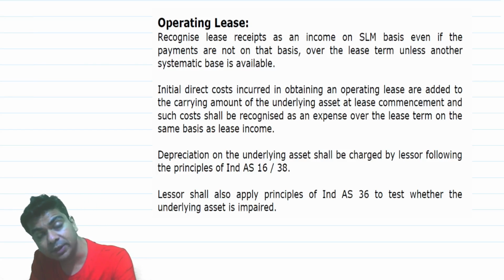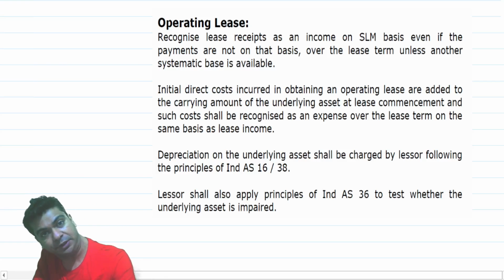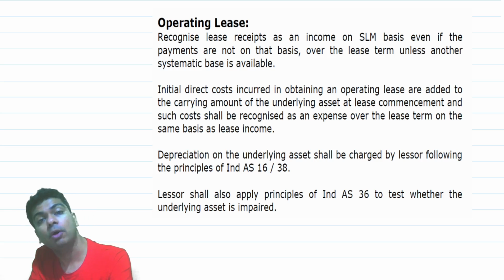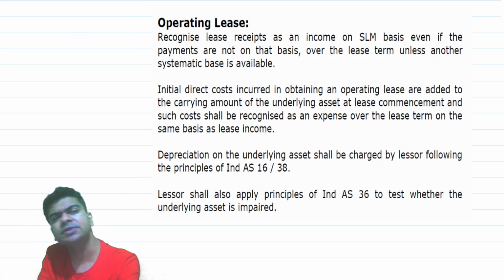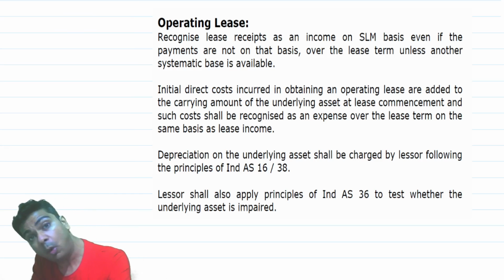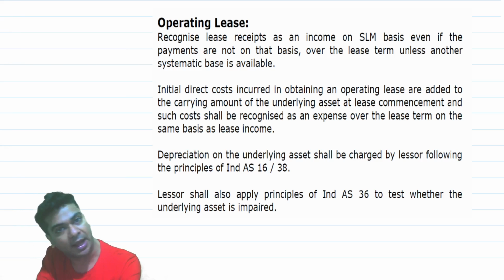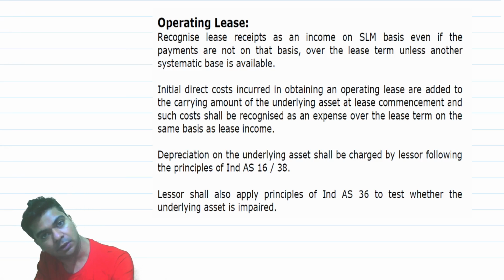A lease arrangement that does not substantially transfer the risk and rewards incident to ownership is considered to be an operating lease. If a lessor enters into an operating lease, then how shall the accounting be carried out? Compared to the finance lease accounting, here the accounting is very simple. Whatever your total lease receipts are, we should recognize the total lease receipts as our income on a straight line basis. Of course, unless and until some other systematic base is available.